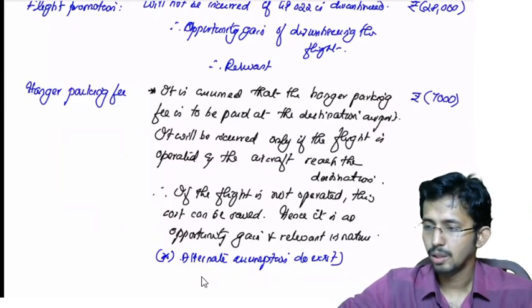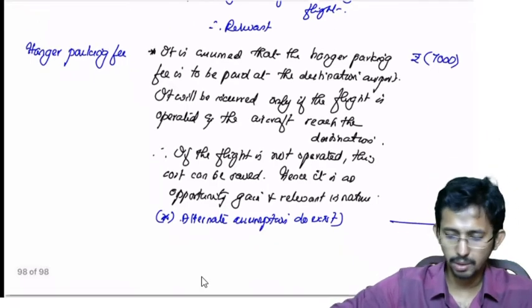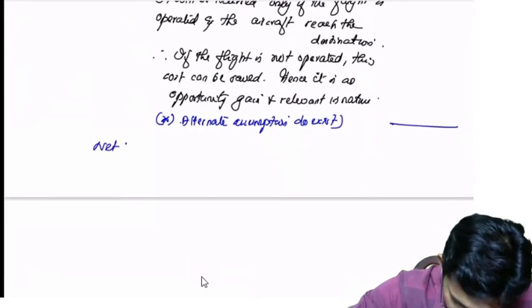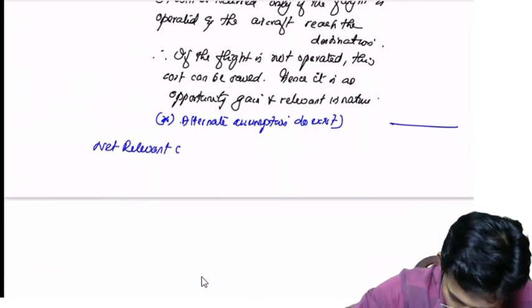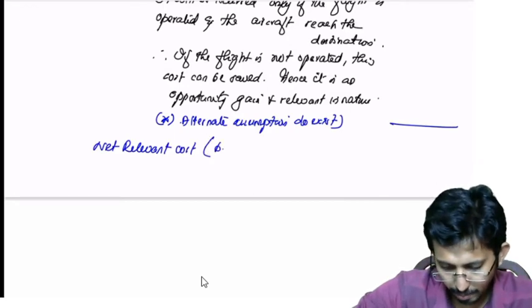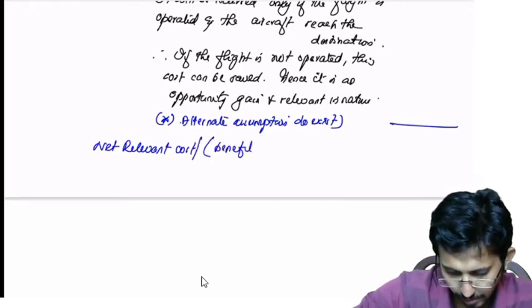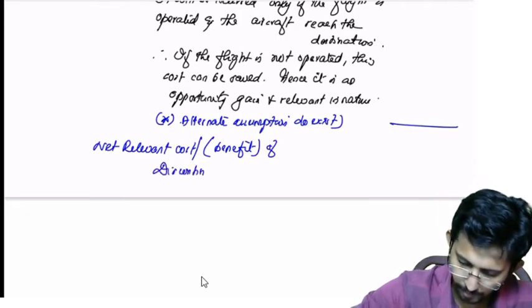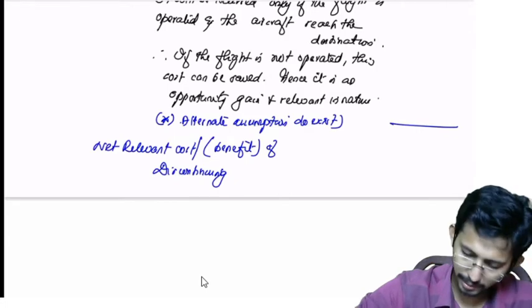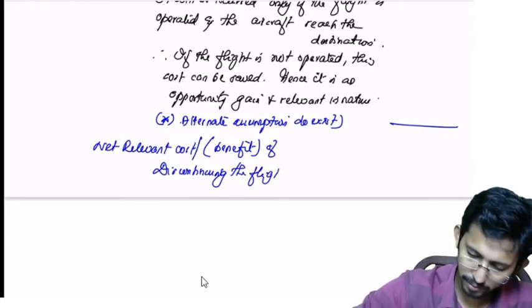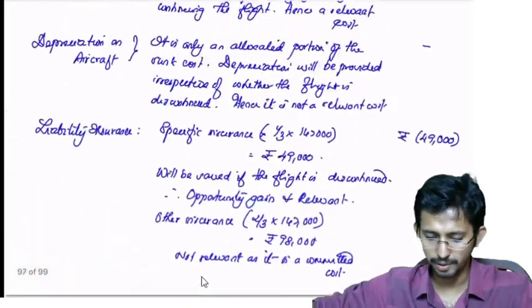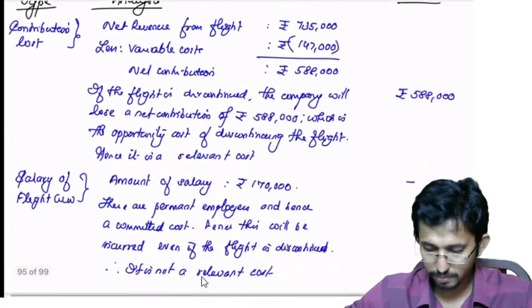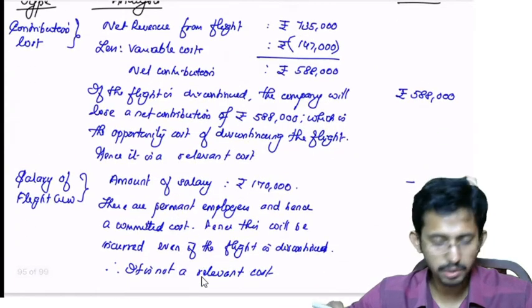Okay, so what is the net relevant cost or benefit of discontinuing the flight? If you discontinue, what is the net benefit? How do you compute this? 5,88,000 is a cost.